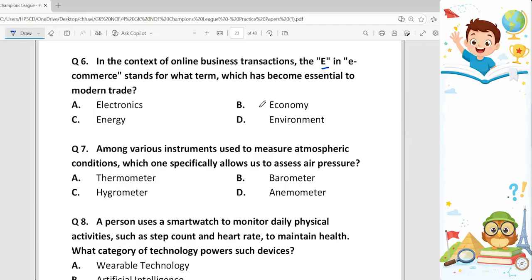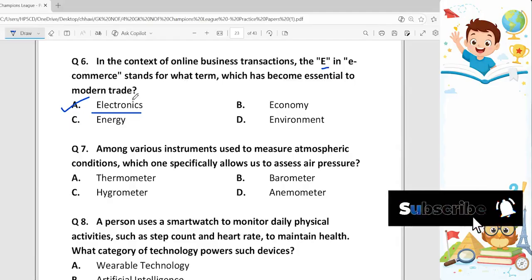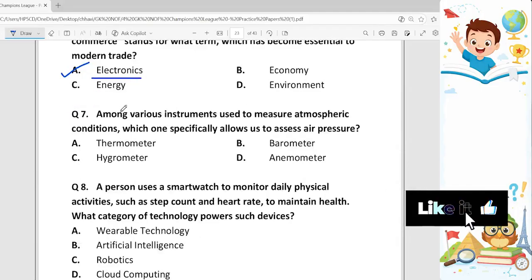Options are electronics, economy, energy, and environment. So here, among the 4 choices we have, the best option is electronics, option A, because it refers to the transactions conducted over electronic networks like the internet. That's why E stands for electronics.